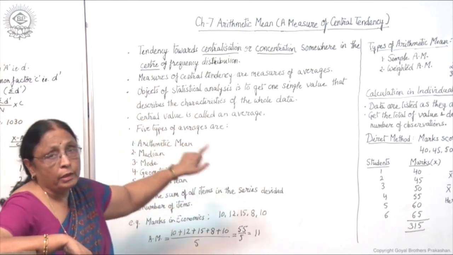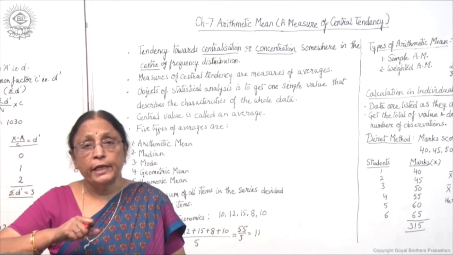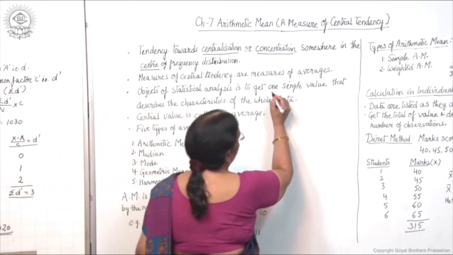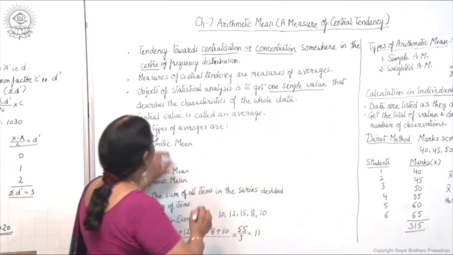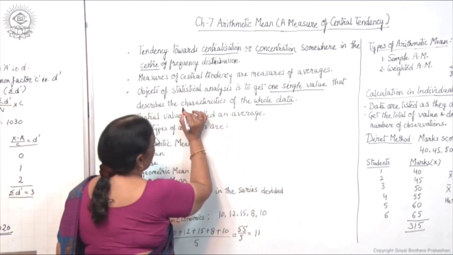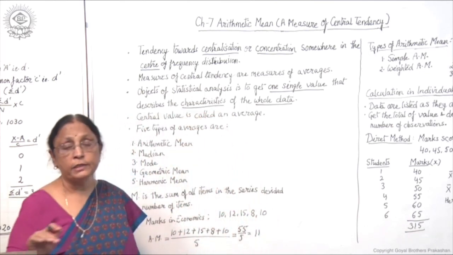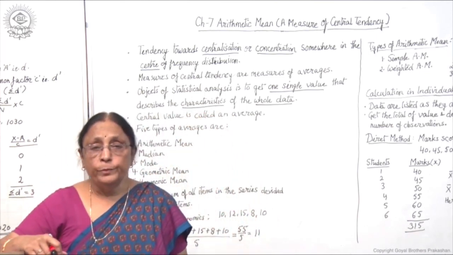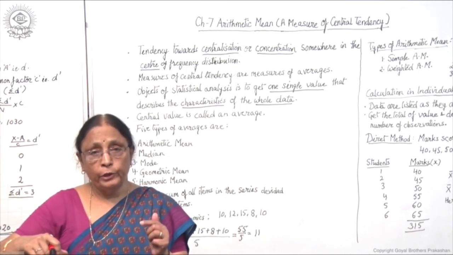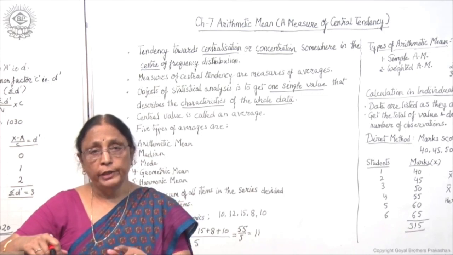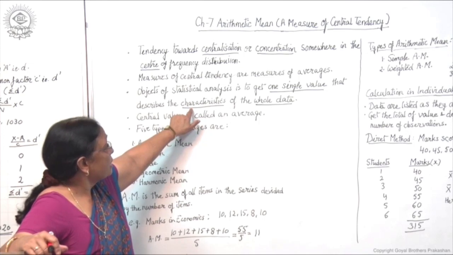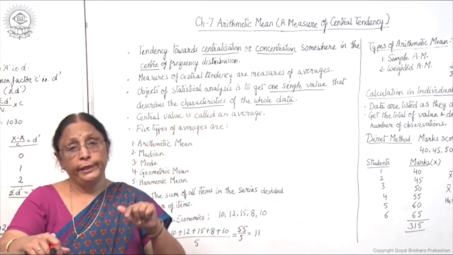Now the objective of every statistical analysis is to get one single value that describes the characteristics of the whole data. So what is the objective of statistical analysis? The objective is to find out one single value out of the total data which has the characteristics of the whole data.